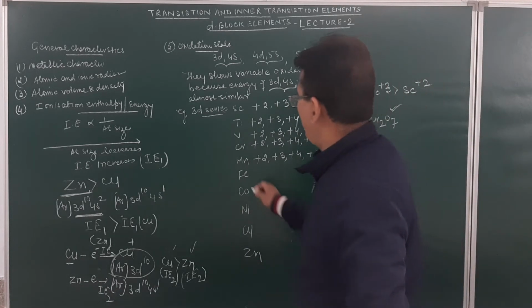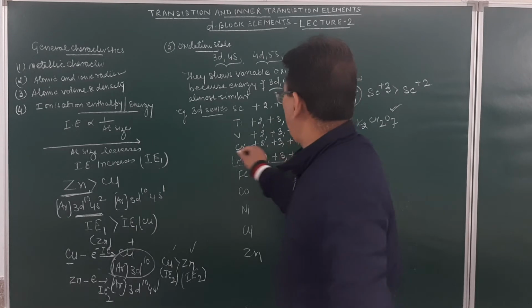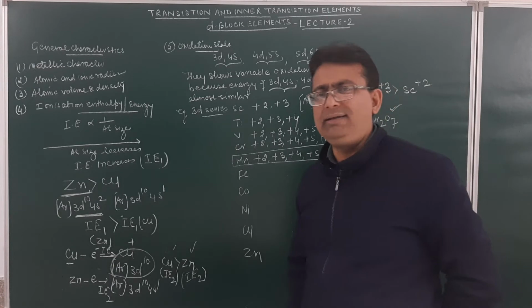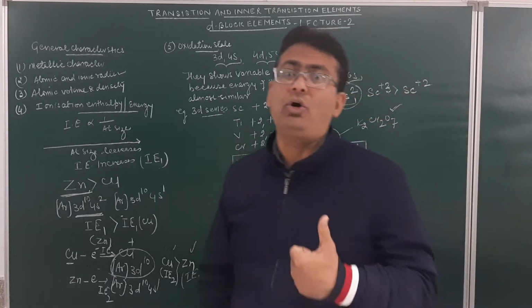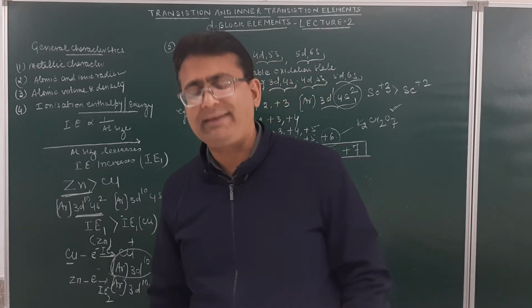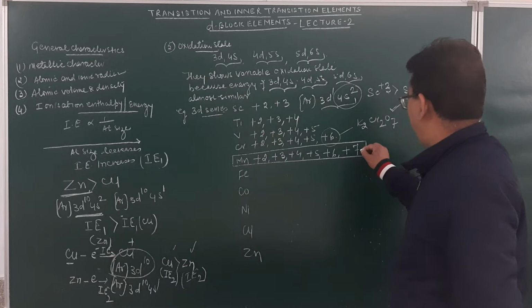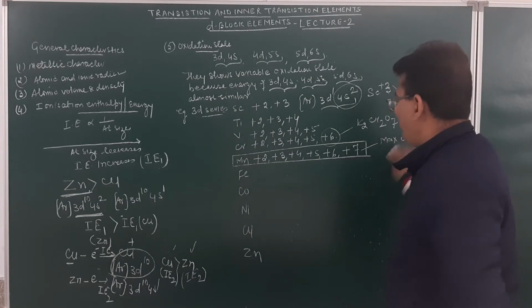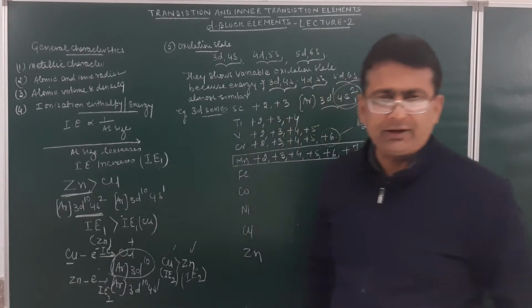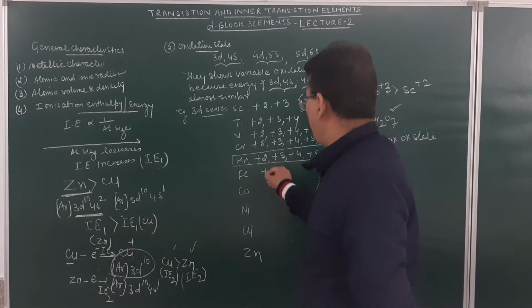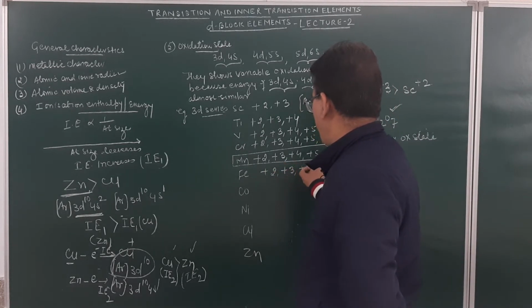One question which is normally asked in the board examination: the element in the 3d series with the maximum oxidation state is manganese. However, there is one element, osmium, although that is not a transition one, which may show the oxidation state of +8. Am I clear? But in this series, this is the maximum oxidation state. After that, the oxidation state slightly goes on decreasing due to improper screening effect.